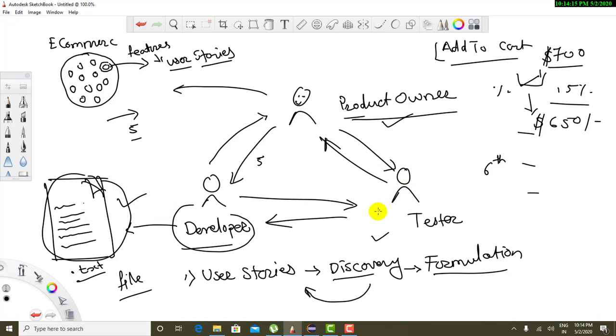Because the tester was already involved in the discussion, and he correctly pointed out the points which may cause bugs, defects or errors in the system. So when the developer develops this story, which is the outcome of this discussion, there are very few chances of getting errors. That is the formulation stage where the developer keeps working on this particular file.